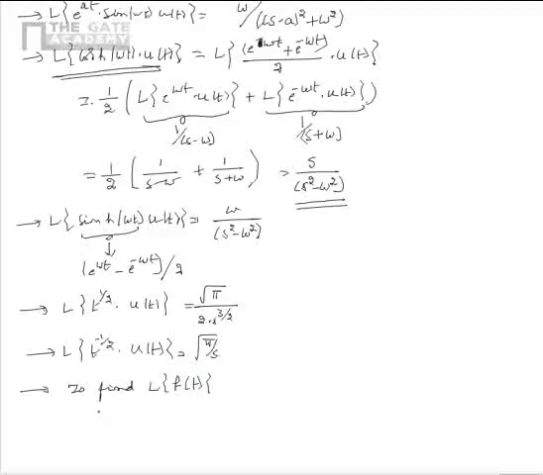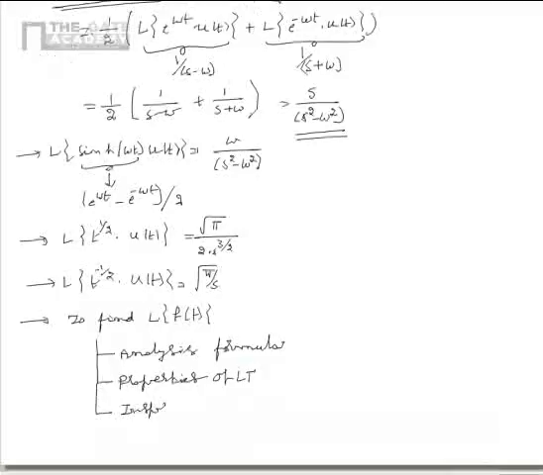We can find Laplace transform of any generic one-sided function f of t by using the analysis formula, that is Laplace transform of f of t is equal to integral 0 to infinity e power minus st f of t dt, or by using properties of Laplace transform which we looked into already, or we can also find the same by inspection, because the f of t given may be of any standard form.